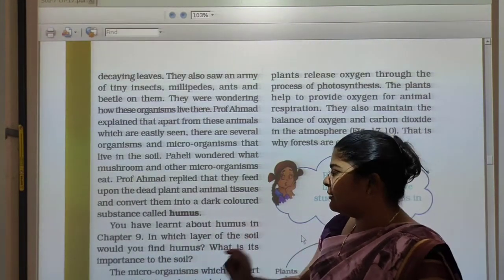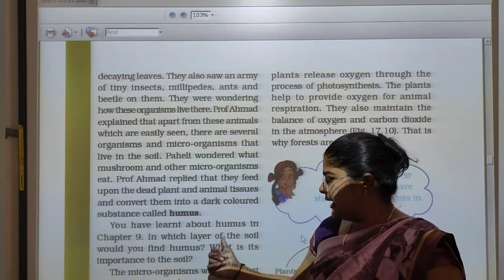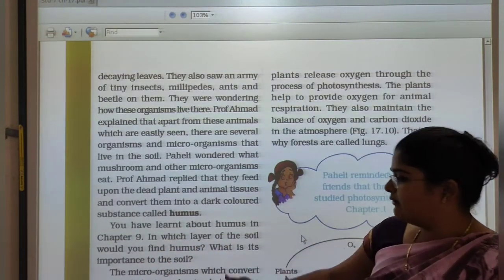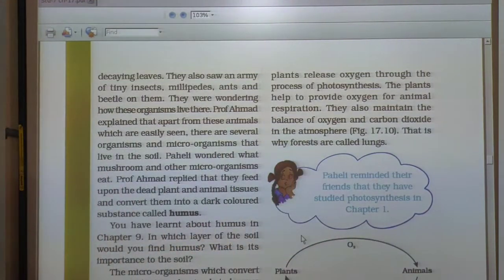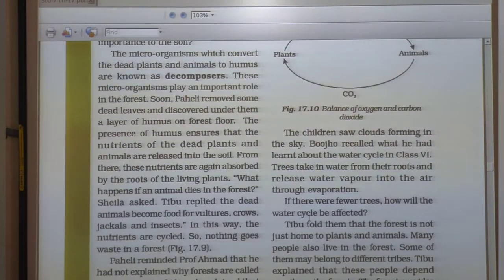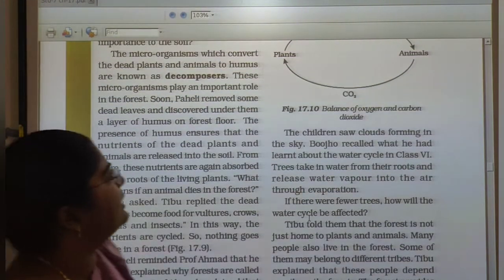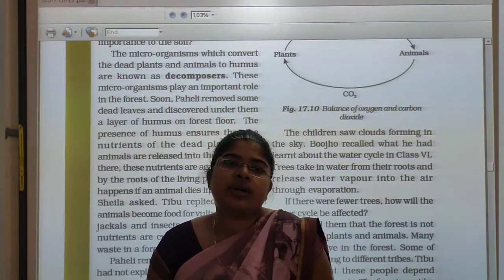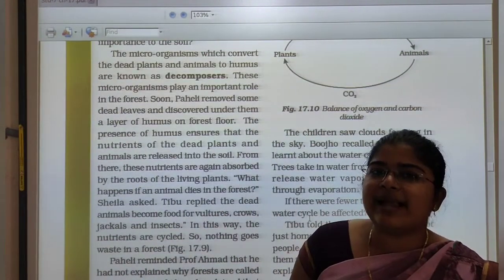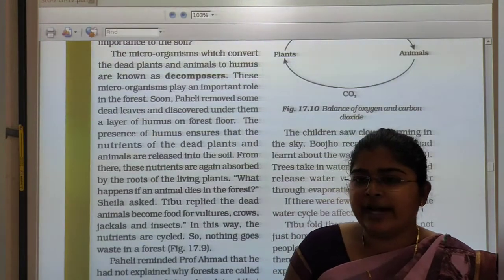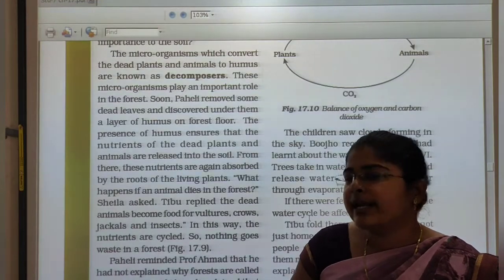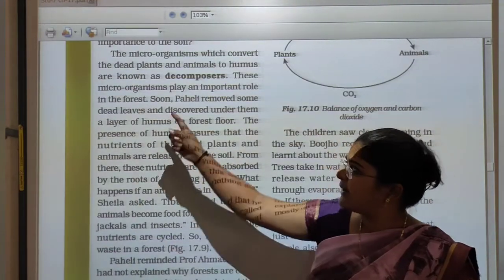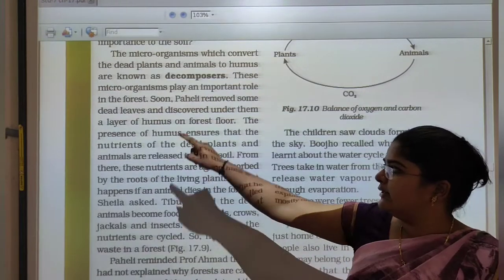You learned about humus in chapter 9. In which layer of the soil would you find humus? What is the importance of the soil? So students, we already learned in chapter 9 about the soil. Next, the microorganisms which convert the dead plants and animals to humus are known as decomposers. So students, those microorganisms which convert dead parts into humus are called decomposers, and these microorganisms play an important role in the forest.